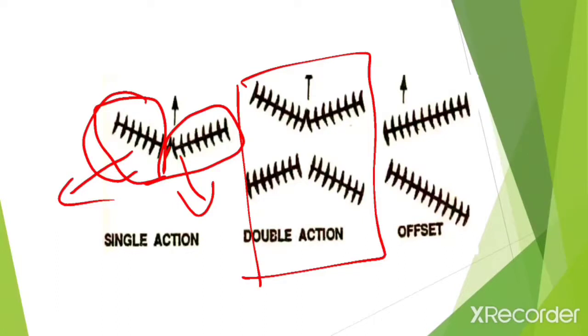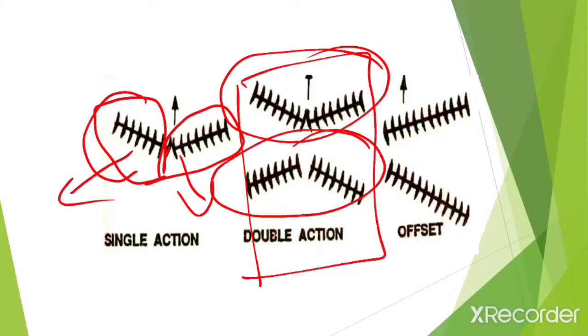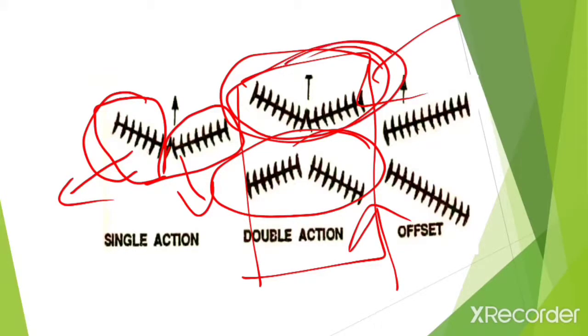There are two or more disc gangs, in which a set of one or two gangs follow behind the set of the other one or two. Means there are two gangs of disc harrows. So the first one consists of two gangs of disc harrows, and behind that another two gangs of disc harrows. They are arranged in such a way that the front and back gangs throw the soils in opposite directions, and thus the entire field is worked twice in each trip.